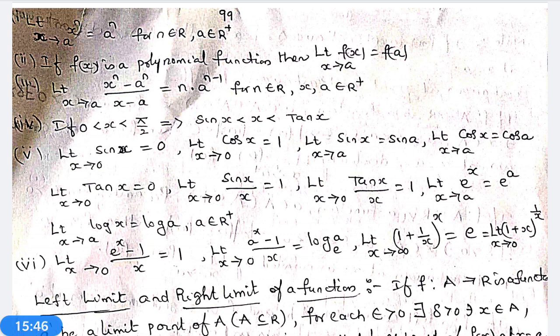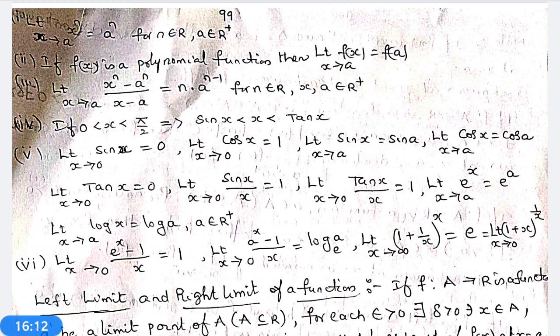Limit x tends to a, x power n is equal to a power n, for a belongs to R plus and n belongs to R. For integer as well as positive real numbers also, the limit exists: limit x tends to a, x power n is equal to a power n. This is valid for n belongs to R and a belongs to R plus.